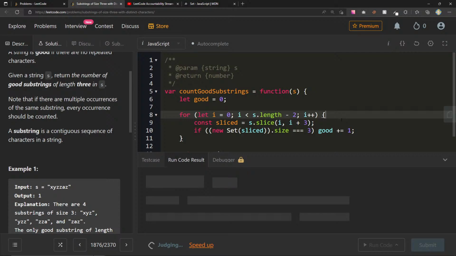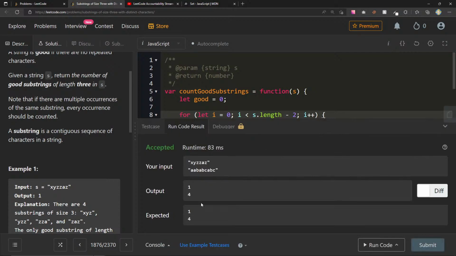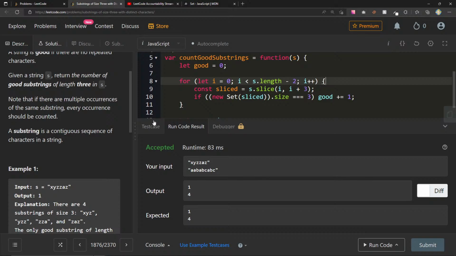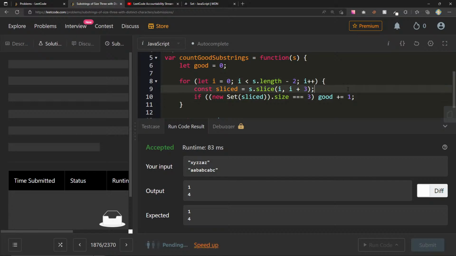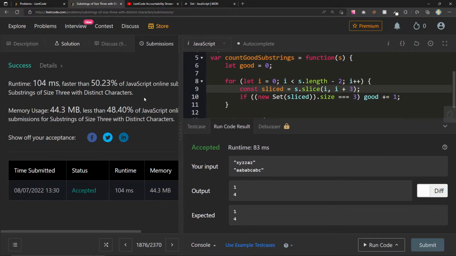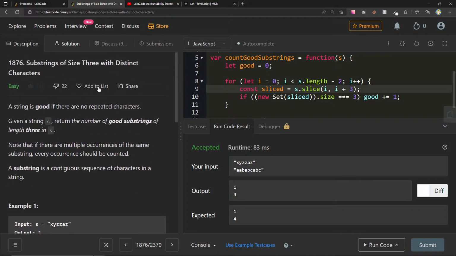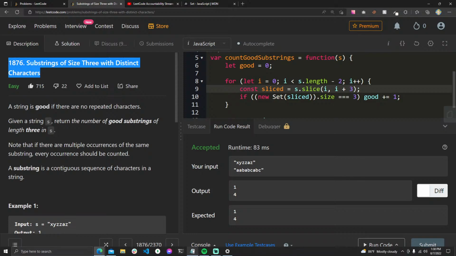I'm not in love with this answer because this just seems like a perfect candidate for a sliding window. Instead of having to create a new set every single time, we can add to or remove from the set as we're going along. But that's good. I mean, hey, we solved it. That's cool. I would like to get back to this one, so let me add it to the list and put it in my notes, because I think it's good for us to come back to.